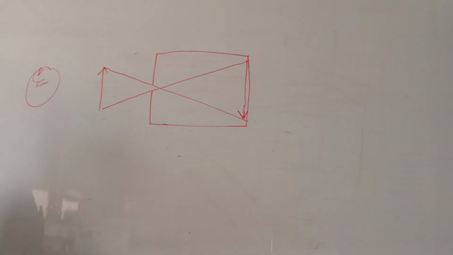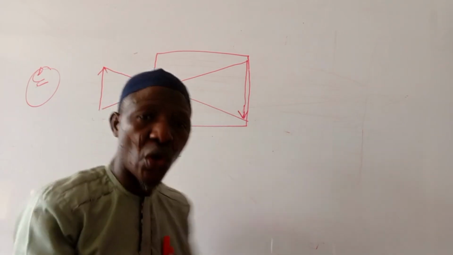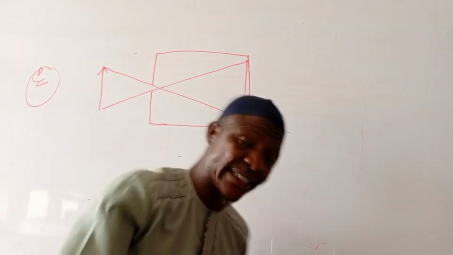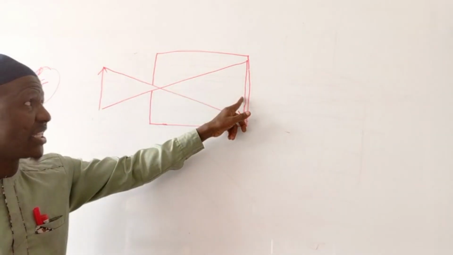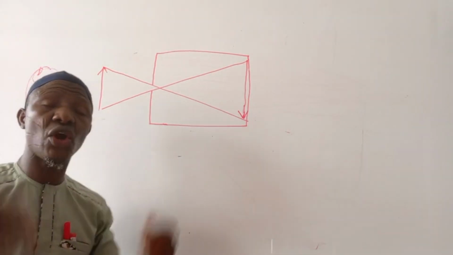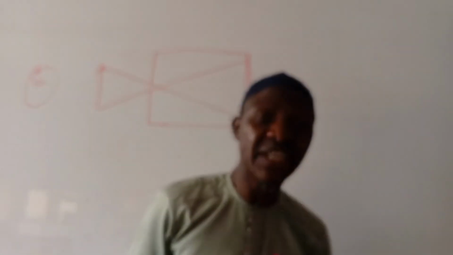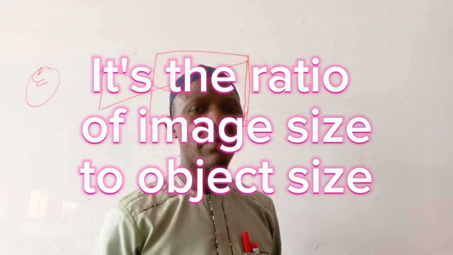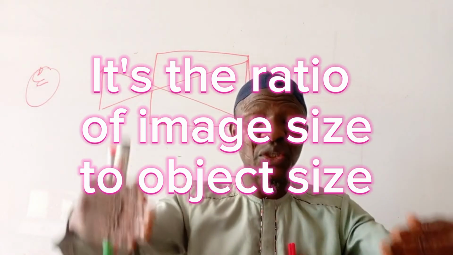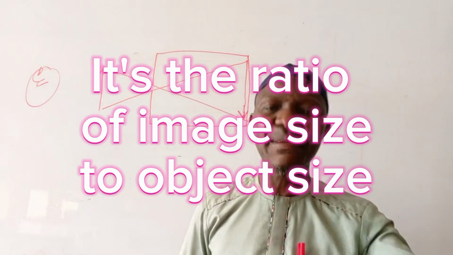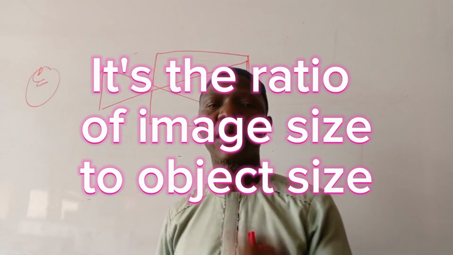If you now look at the image, what can you say? It means the image turned upside down. It's called inverted. The image is what? Inverted. Then, as you can see, it's even bigger than the object. It's magnified, bigger than the object. That will lead us to the formula for finding magnification. What is magnification? It is how many times bigger the image is than the object, which means the ratio of image size to object size.